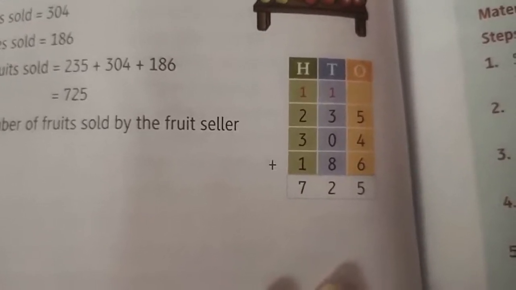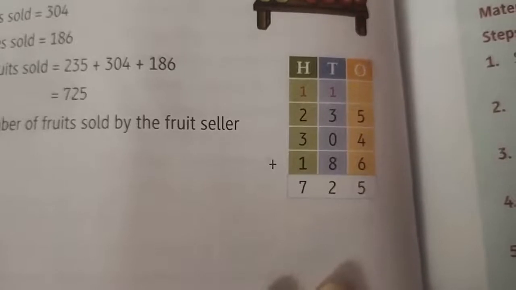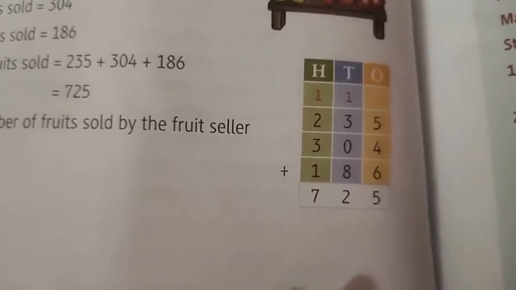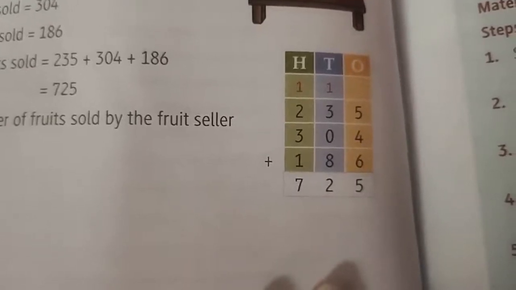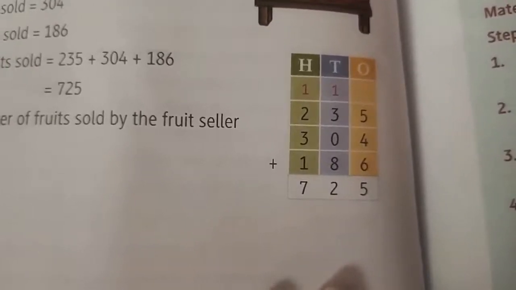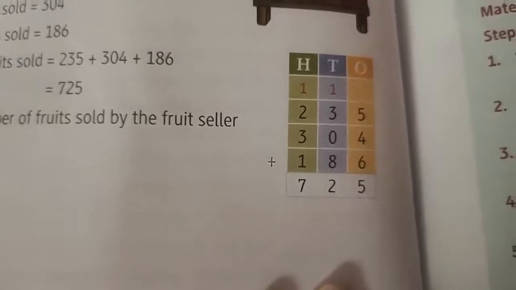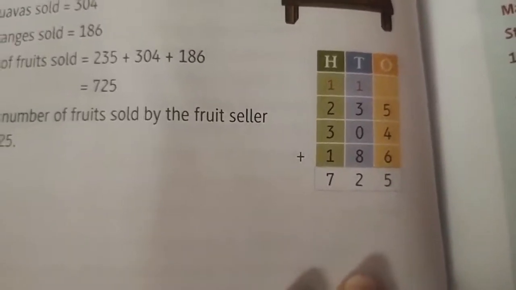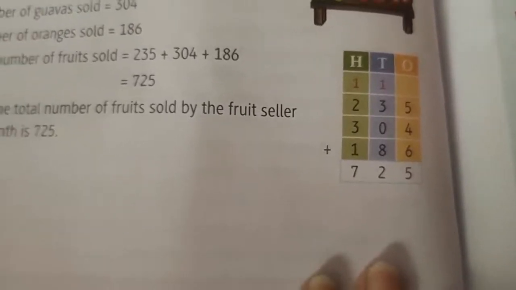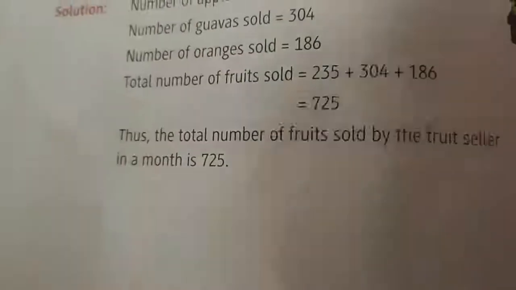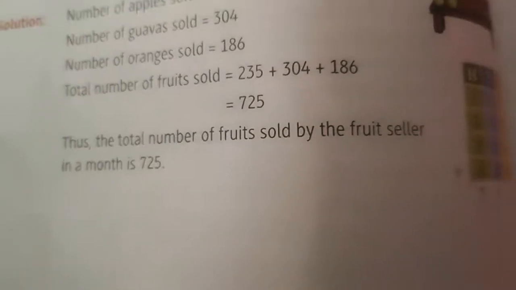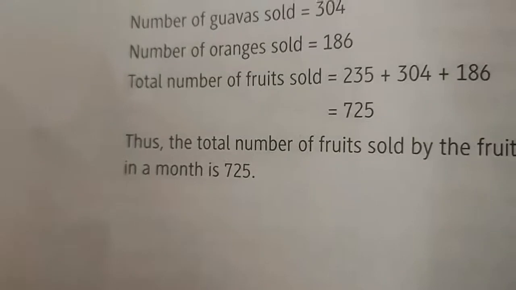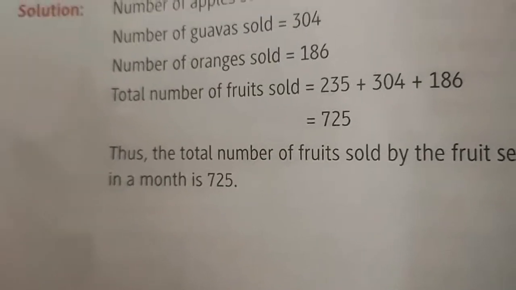So 9 plus 6 is 15. So 15, forward number up, backward number down. In this way you have to solve two numbers, then go to the third number. From that your calculation will be correct. So the total number of fruits sold by the fruit seller in a month is 725.